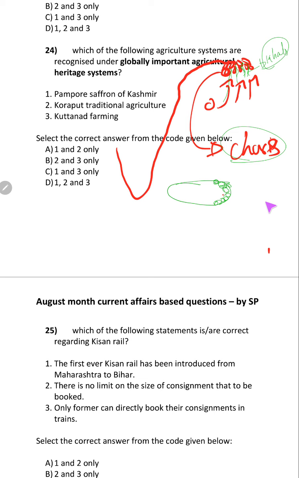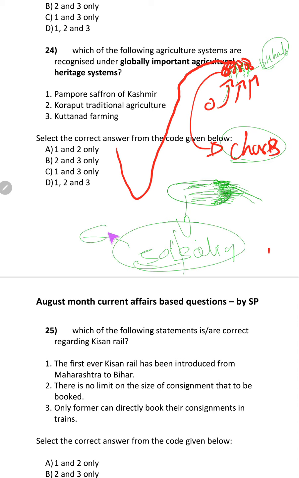Because of the water speed, the waves increase and these embankments are destroyed. Over the years they have been destroyed and water started entering into these islands. Previously these island soils were less saline, so they were fit for agriculture.